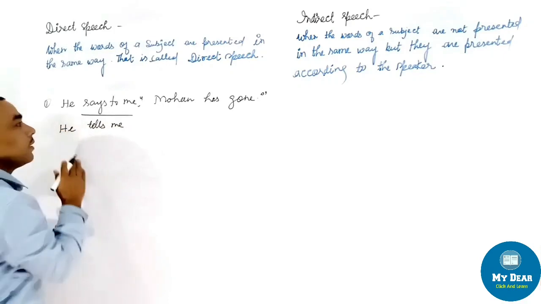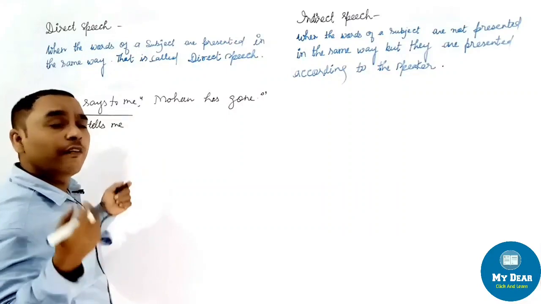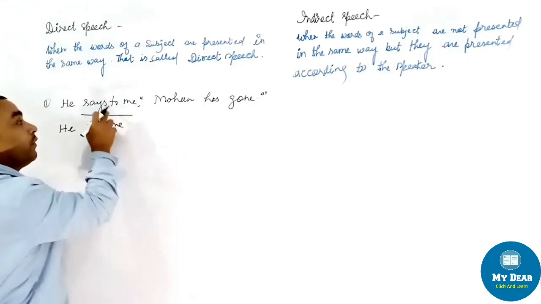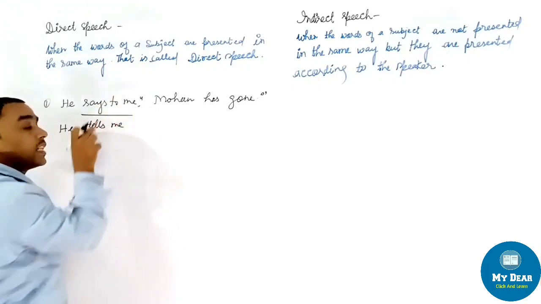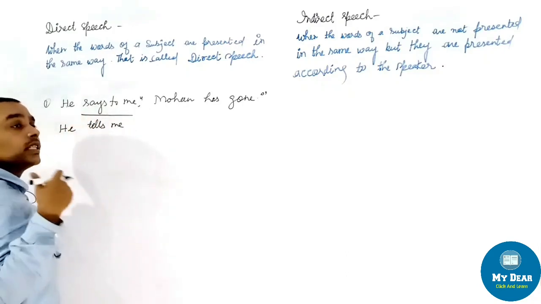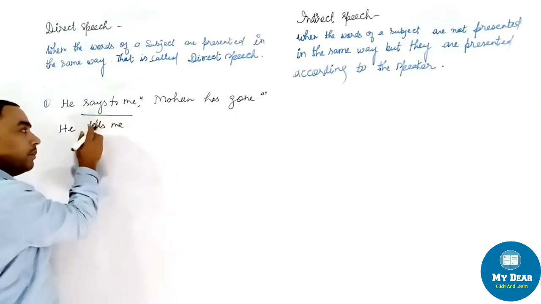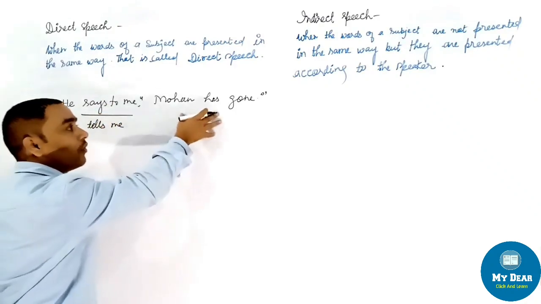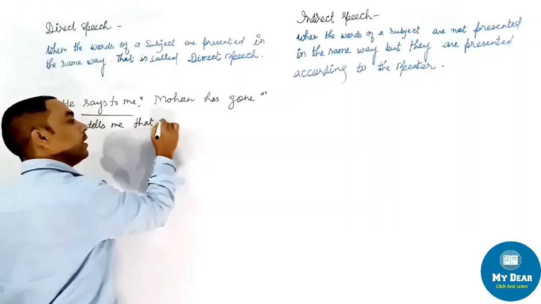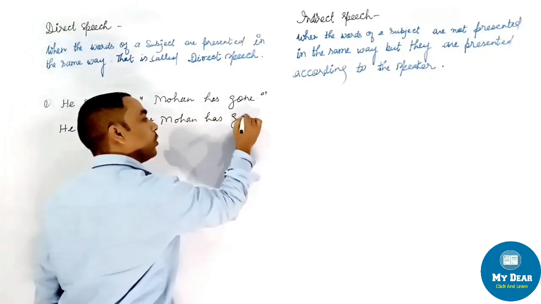One thing you have to remember: the reporting verb will always be changed if it can be changed. But if the reporting verb is given in present or future, like says, will say, says to, then it will be changed here, but the tense of the reported speech is never changed. Here we will apply that: he tells me that Mohan has gone.